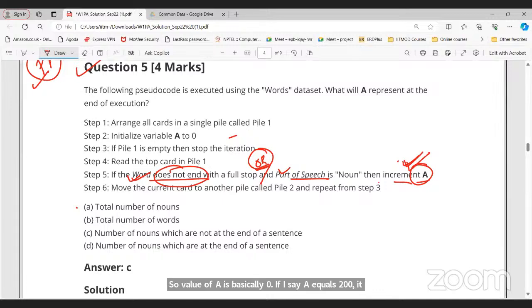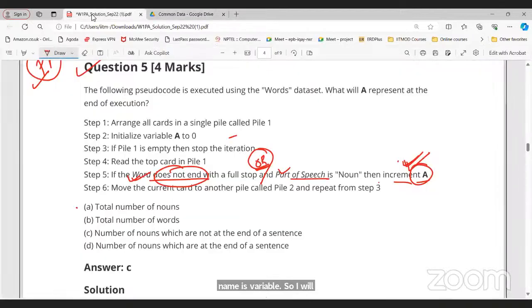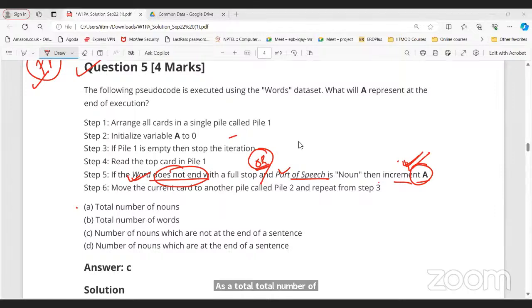Total number of nouns means the value of A1. You need to find out how many nouns there are in this particular table, and that will be the total number of nouns. Its condition is worked out, then when a noun is picked up, the value is incremented.